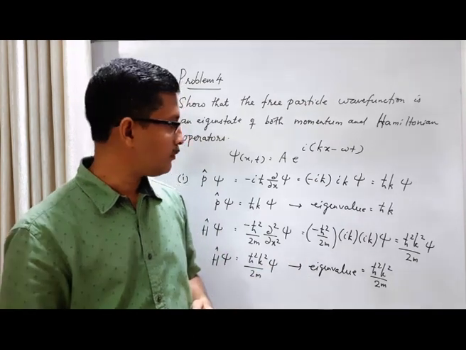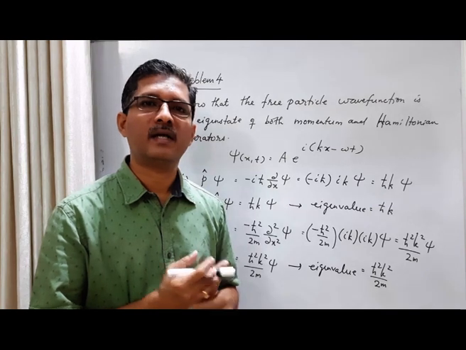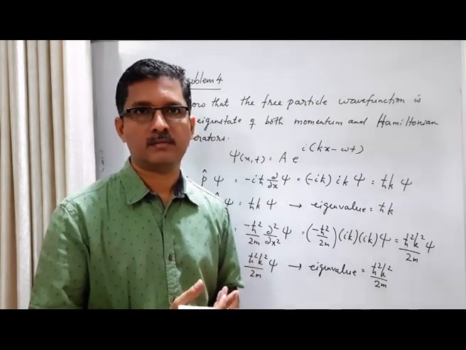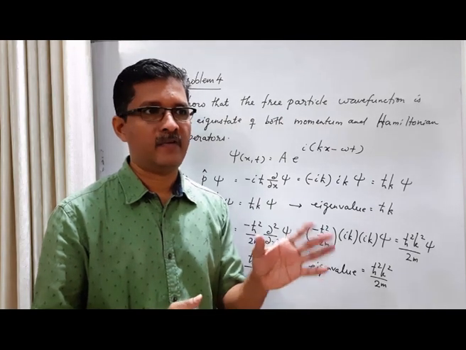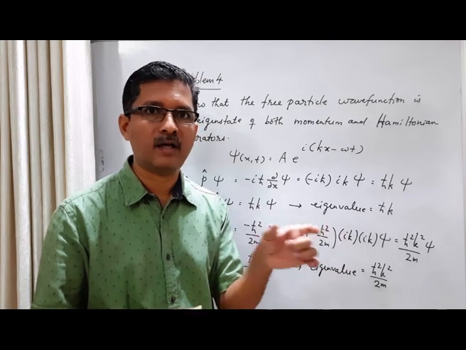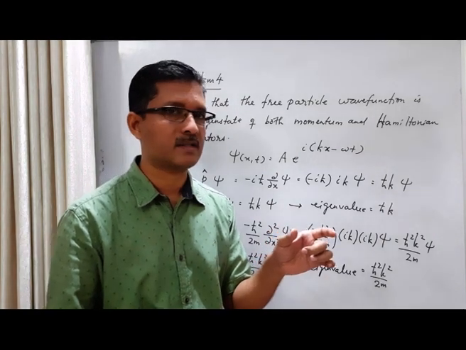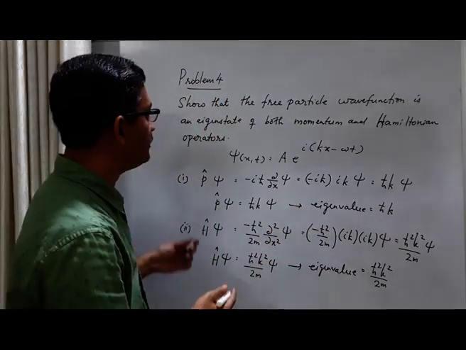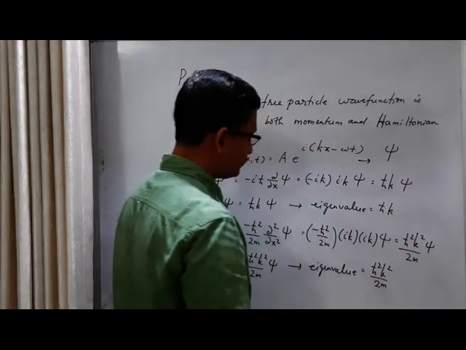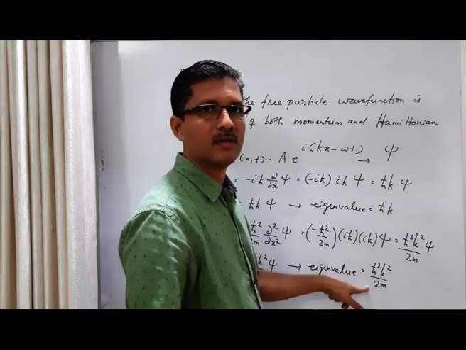I have mentioned that earlier, that a single state can be an eigenstate of more than one operator. Then we can label that state in terms of the eigenvalues of all these operators for which the state is the common eigenstate. In the same way, this free particle state we can label as psi in terms of this eigenvalue h cross k and this eigenvalue h cross square k square by 2m.